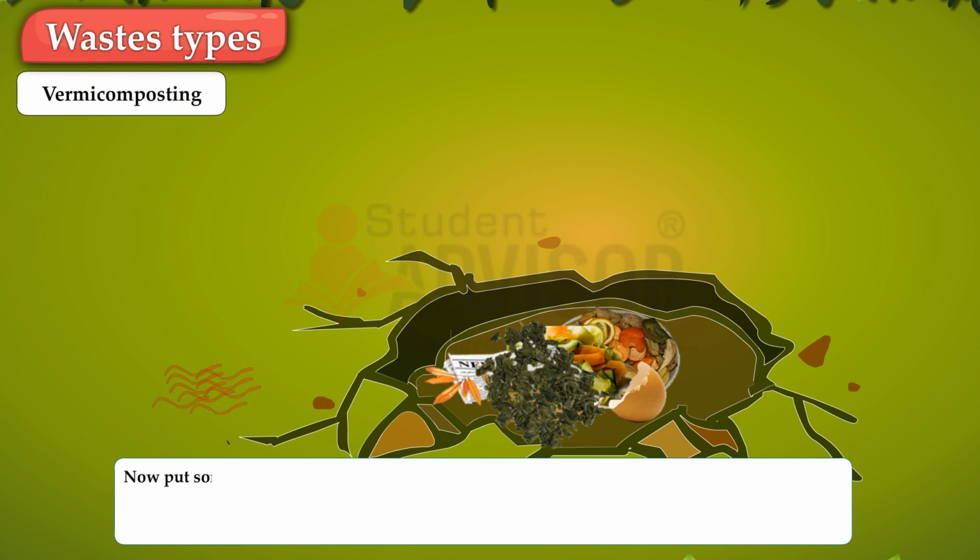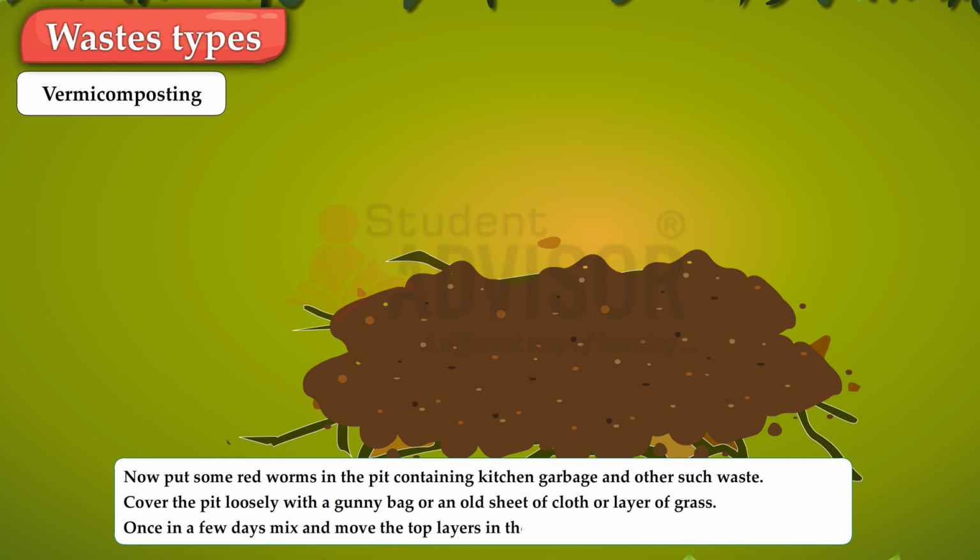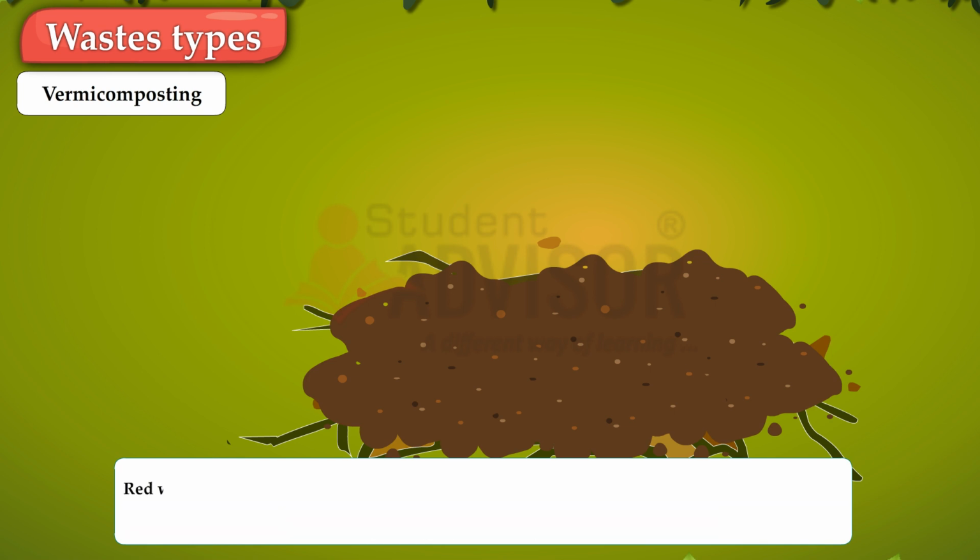Now put some red worms in the pit containing kitchen garbage and other such waste. Cover the pit loosely with a gunny bag or an old sheet of cloth or layer of grass. Once in a few days, mix and move the top layers in the pit. Red worms eat the rotten garbage of the pit as food.